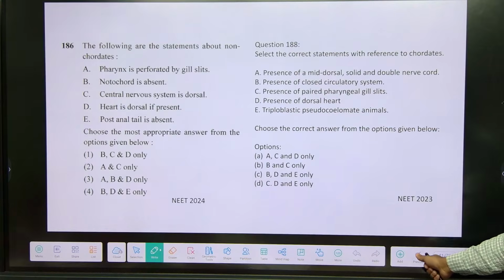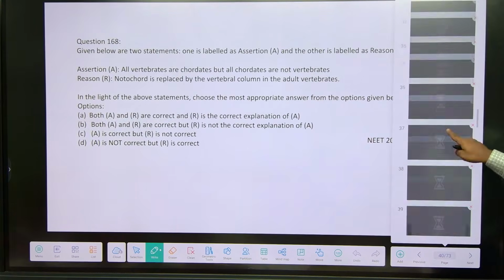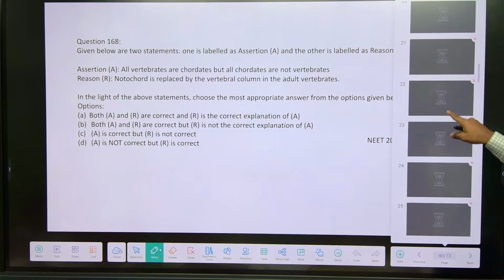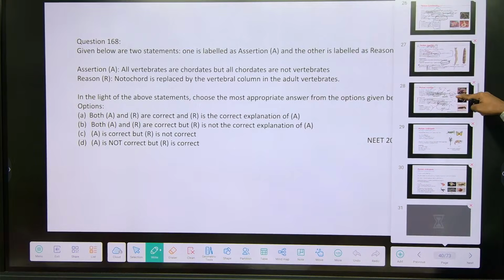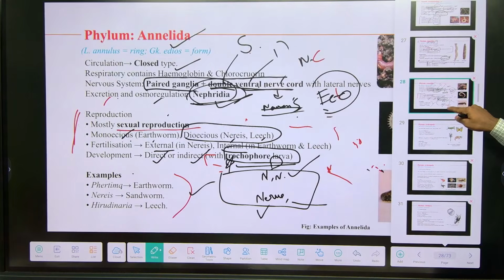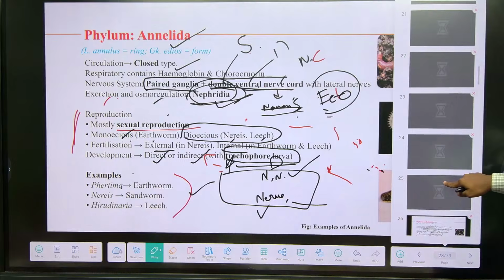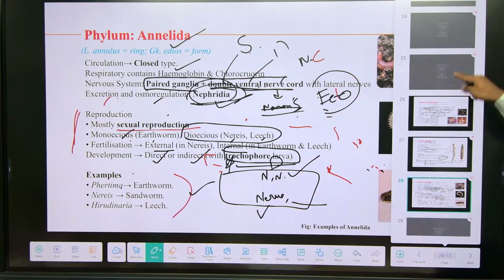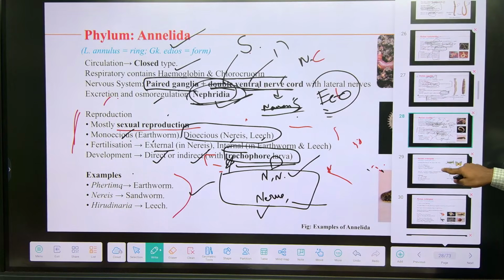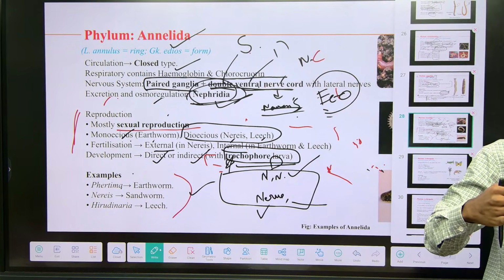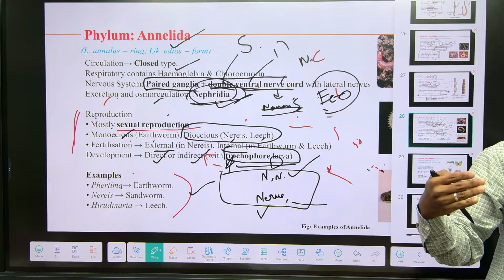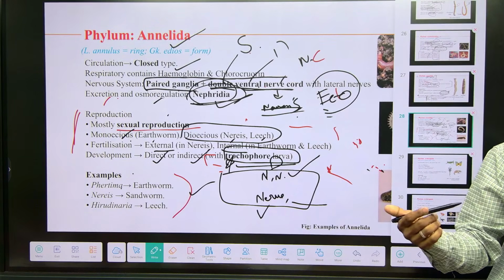We discussed only up to Annelida. We completed Porifera, Coelenterata, Ctenophora, Platyhelminthes, Nematohelminthes and Annelida. From Arthropoda to Hemichordata we will discuss in tomorrow's class, along with some PYQs, and in the next class we will discuss Chordata.